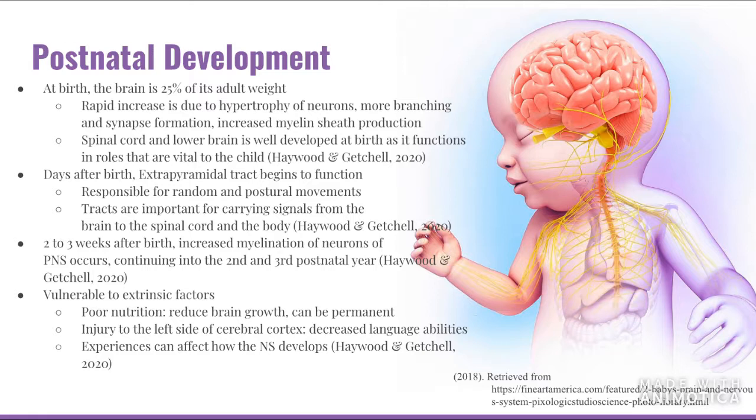Like prenatal development, in postnatal development there are some extrinsic factors that can affect the development of the nervous system. For example, poor nutrition can reduce brain growth, and it can be permanent. Injuries to the left side of the cerebral cortex can decrease language abilities. Experiences as a child can also affect how the nervous system develops.